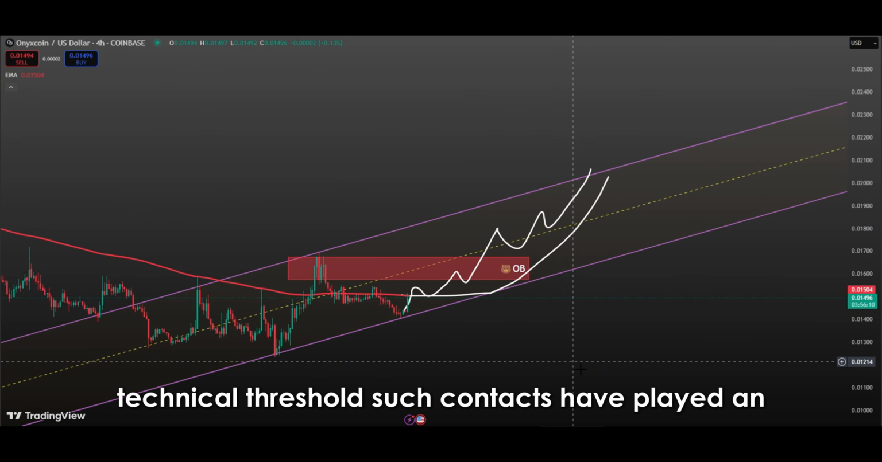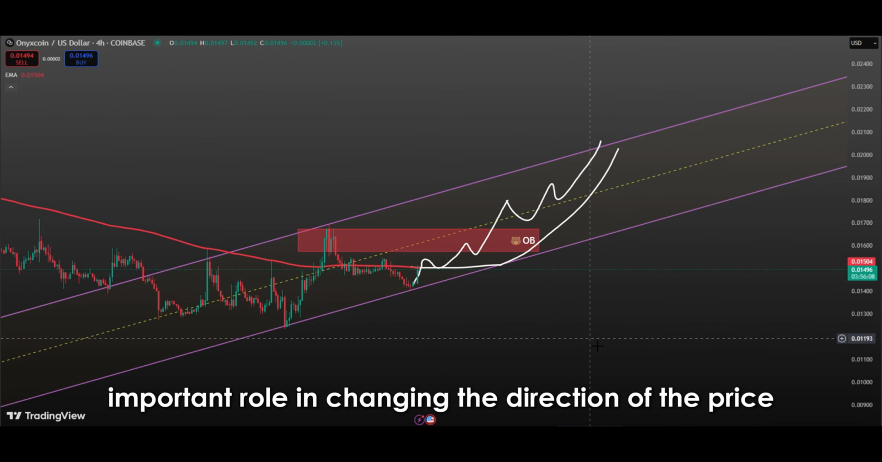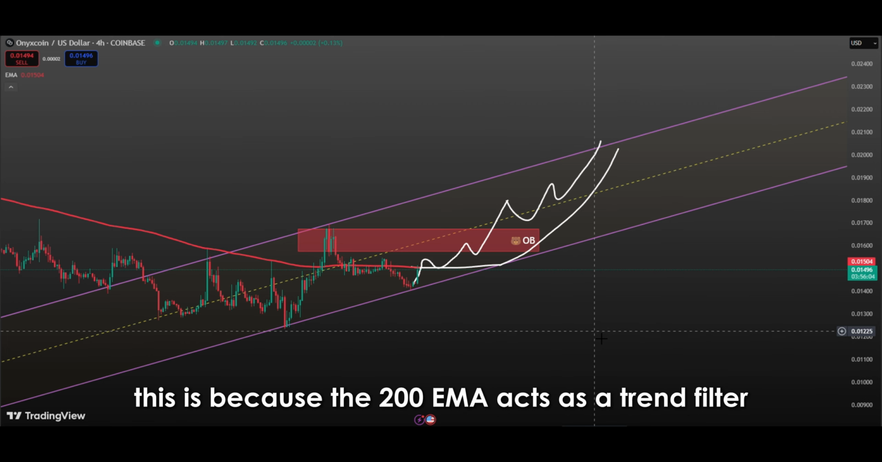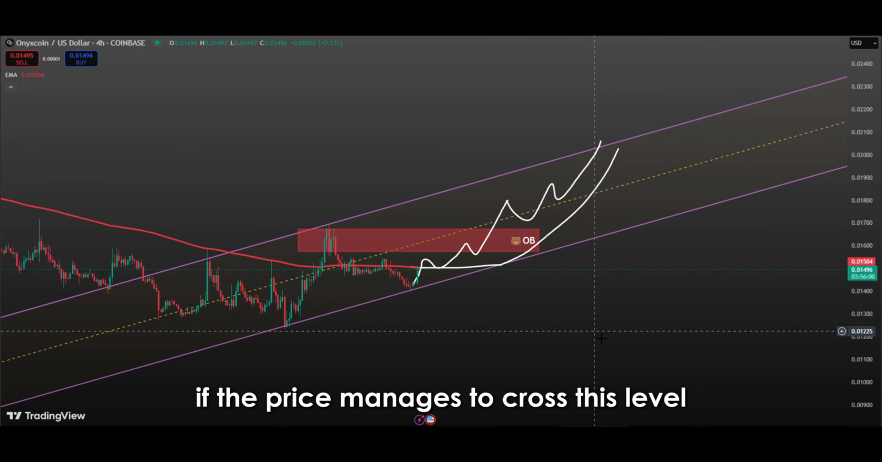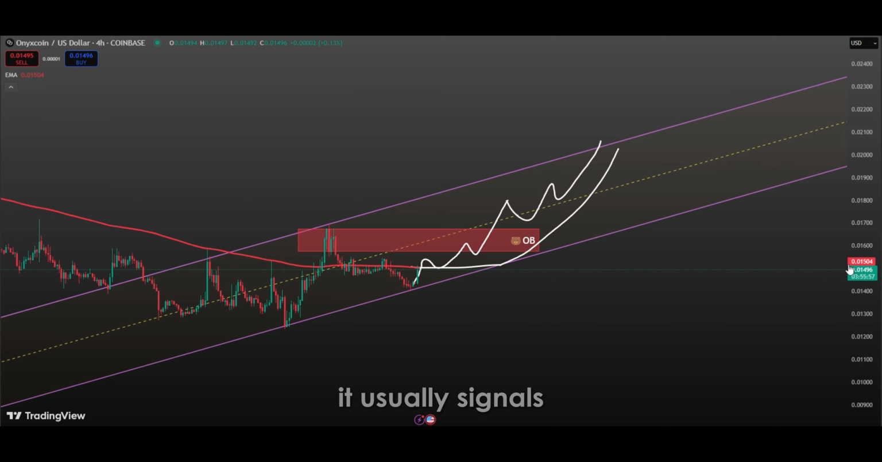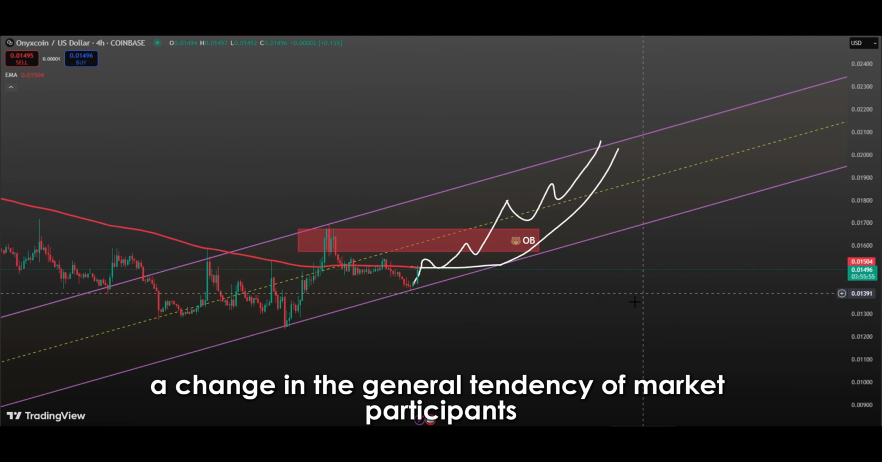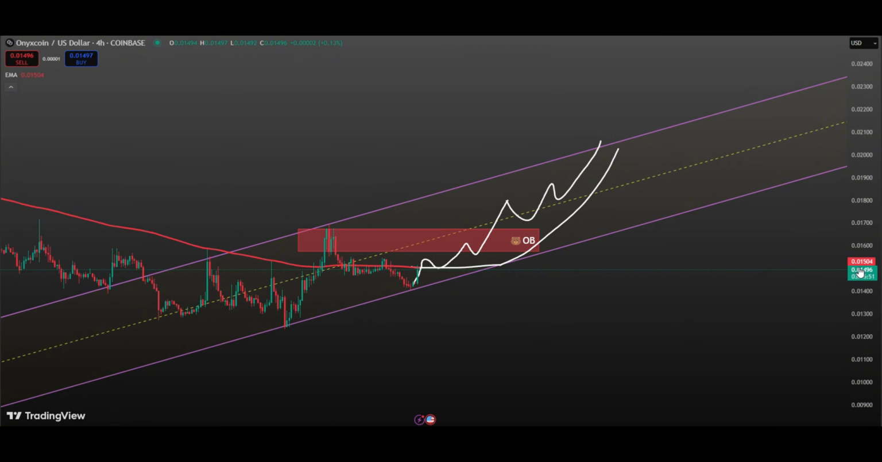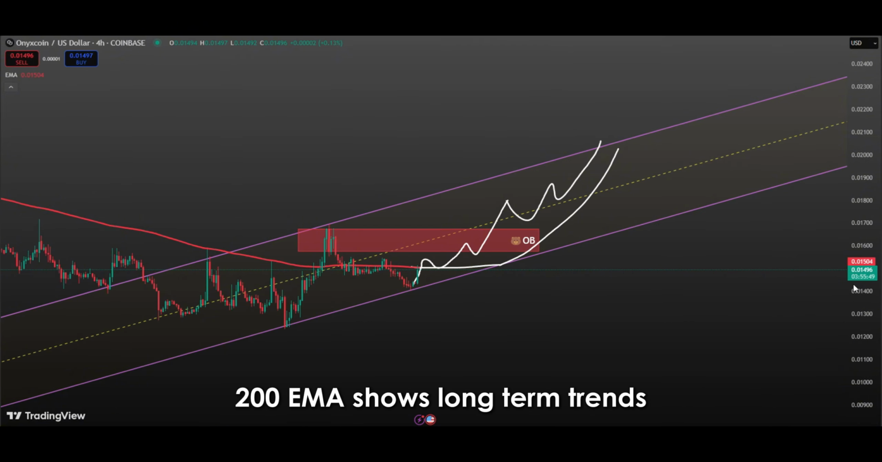Such contacts have played an important role in changing the direction of the price or strengthening the current trend many times in the past. This is because the 200 EMA acts as a trend filter. If the price manages to cross this level from the bottom to the top, it usually signals a change in the general tendency of market participants and that buyers are beginning to take control. 200 EMA shows long-term trends.